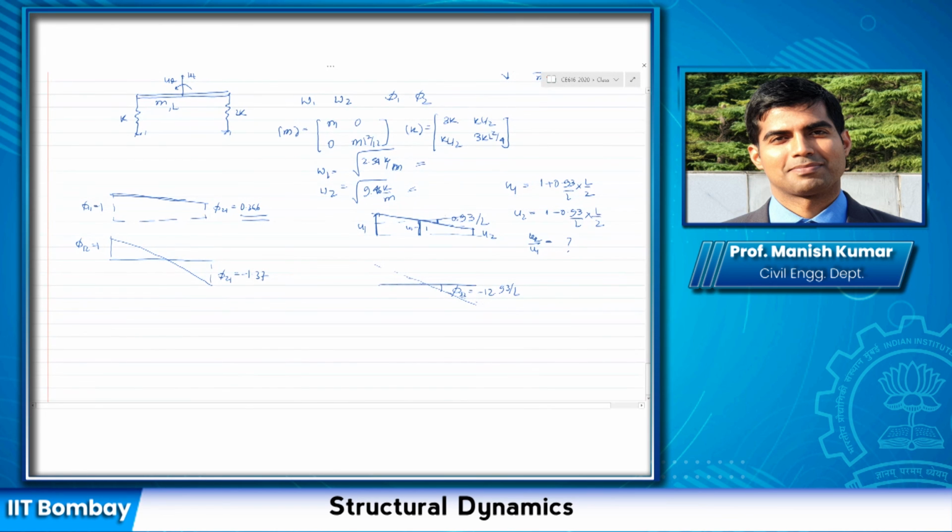Is this clear to all of you? Even if I solve these two systems with different representations of the degrees of freedom and get different mass and stiffness matrices, if they represent the same system, their frequencies and mode shapes would be the same. Conversely, I can say two structures are dynamically similar if they have the same frequency and the same mode shape. Any doubt up to this point?